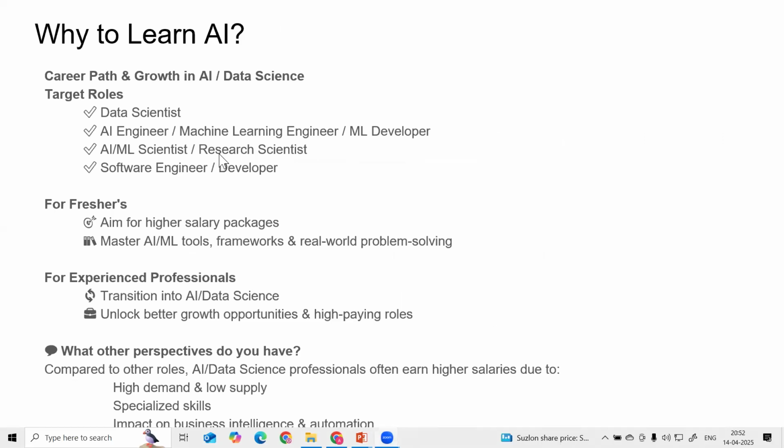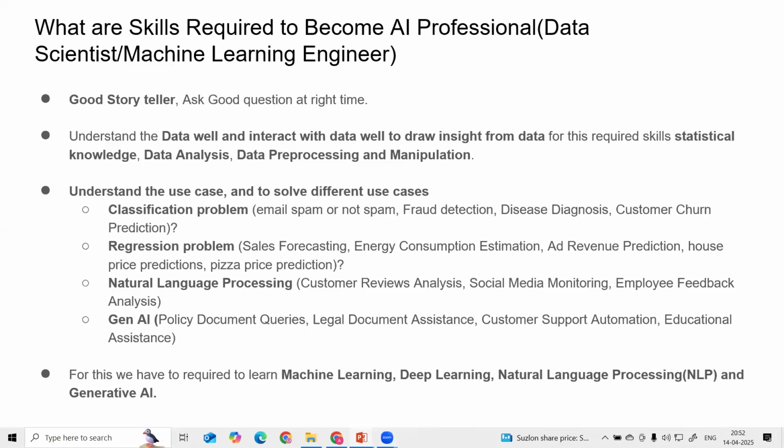So after this, what are we going to target? What skills are required for becoming an AI professional? An AI professional is nothing but a data scientist or machine learning engineer. First, they should have good storytelling skills, ask good questions at the right time, understand the data well, and interact with the data well to draw insights. It requires skills like statistical knowledge, data analysis, data pre-processing, data manipulation, and model building. These are the things we require as a good data scientist or machine learning engineer.